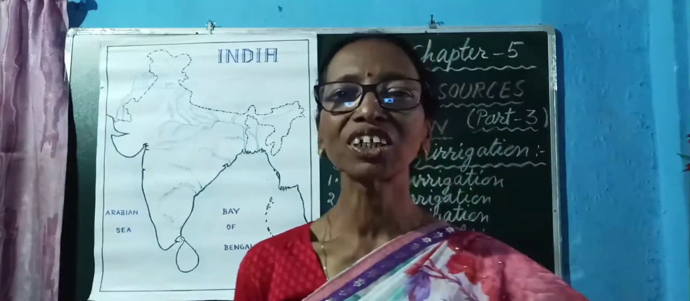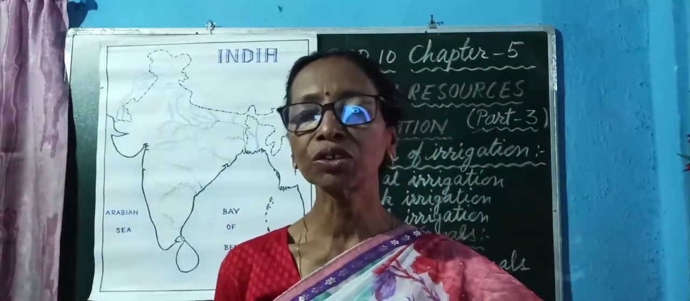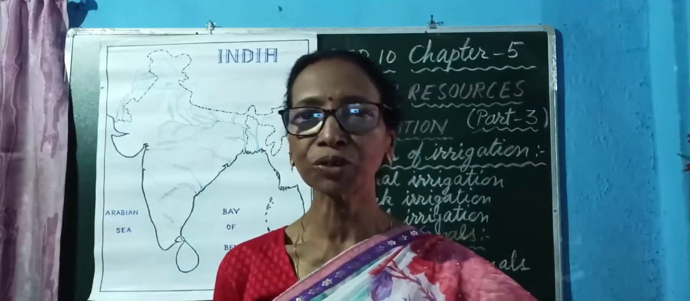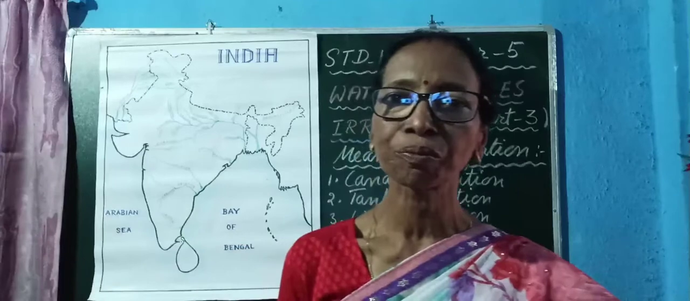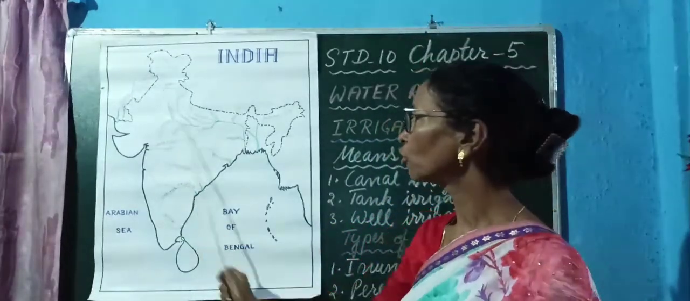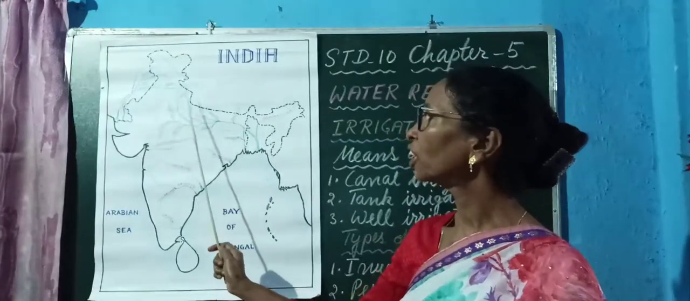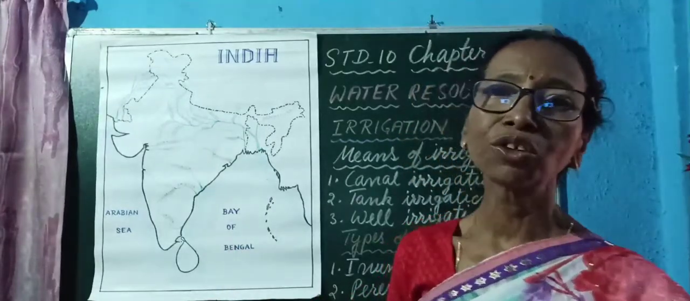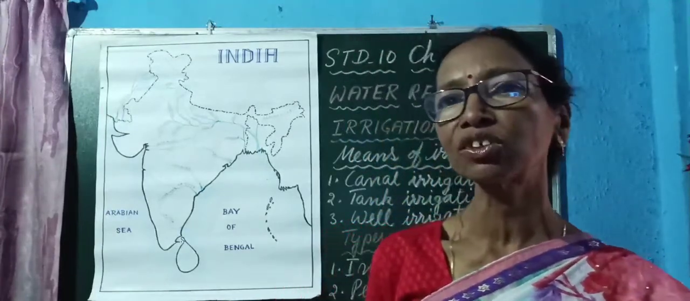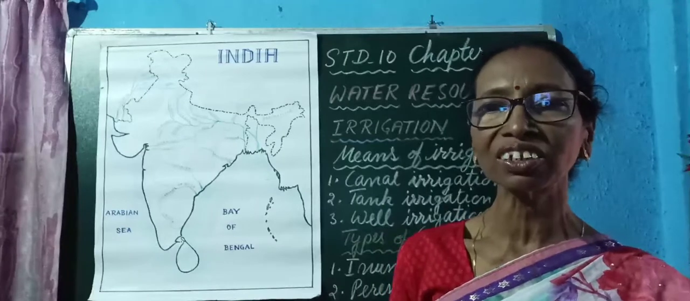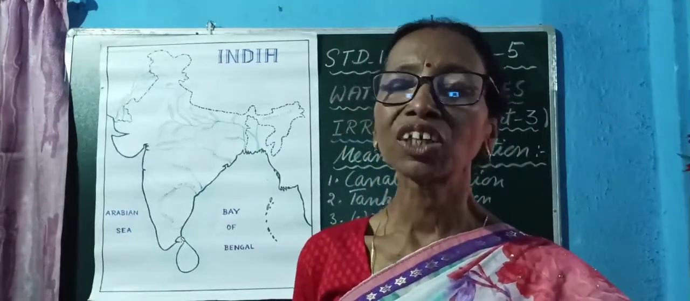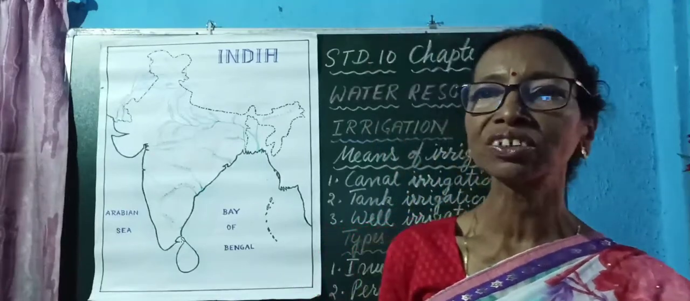The canal irrigation is very important because 40% of the irrigated area of India is irrigated by canals. There are many canals in northern part of India. Punjab and Haryana are known for their granaries, and therefore they are known as granaries of India. Because of canal irrigation, they grow largely some of the crops, mainly wheat.